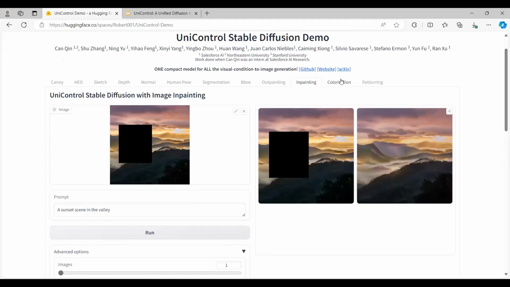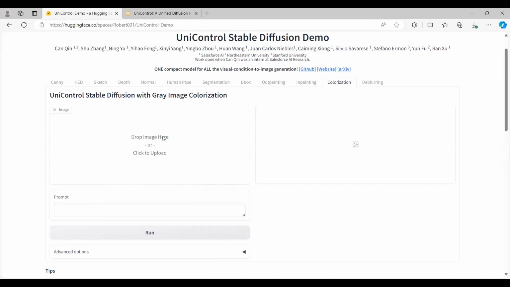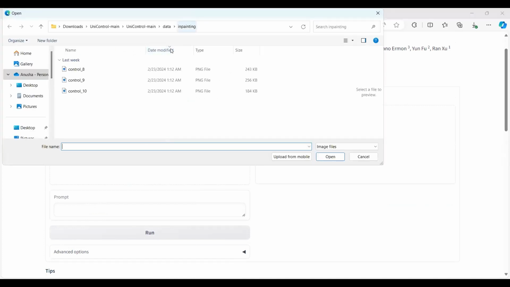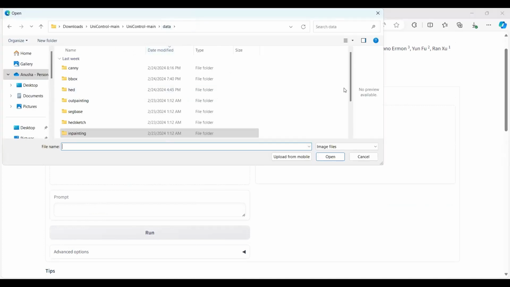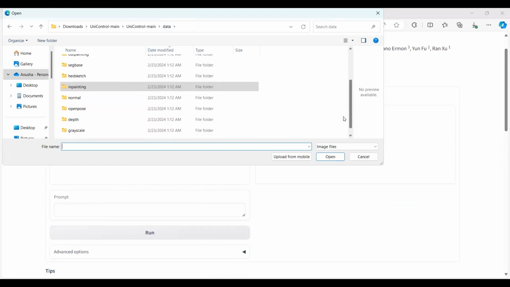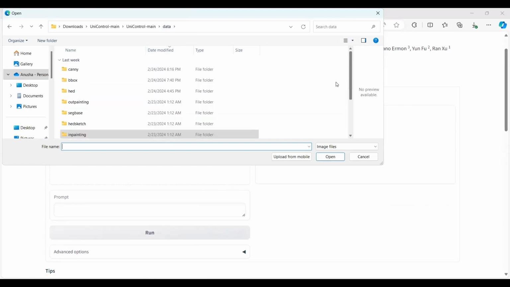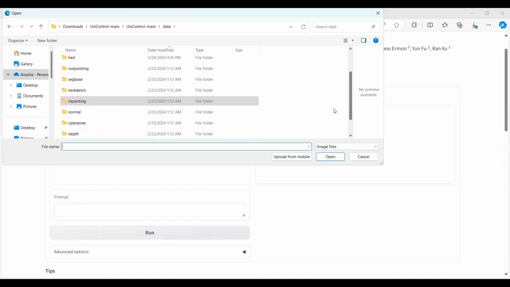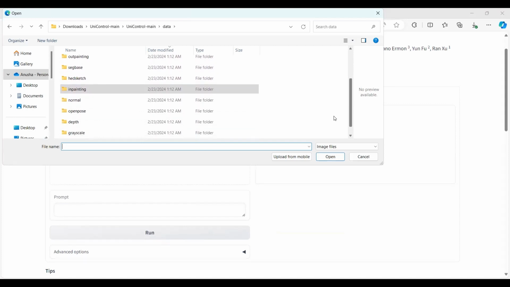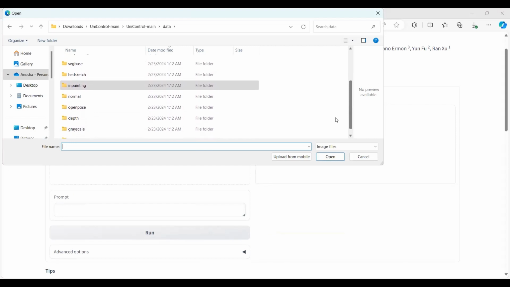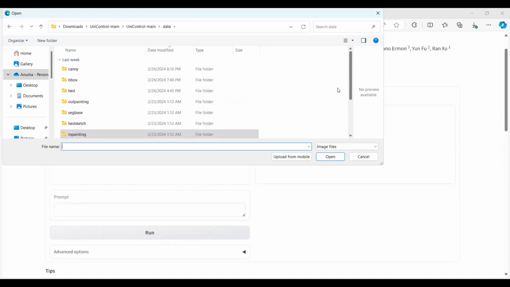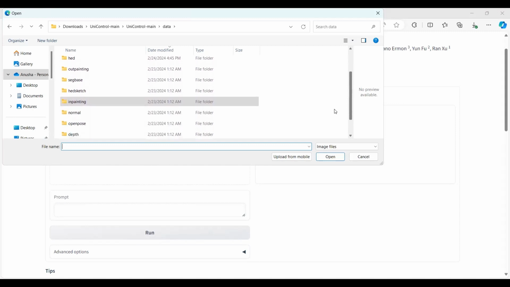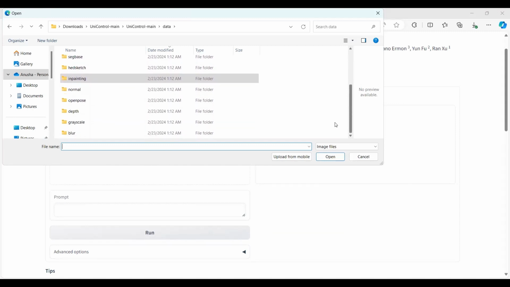So the next thing is colorization. So here I'm gonna select an image that is not actually colored. It's a black and white image. So I'm just going to give this as a colorization, which is in data, which comes under outpainting is done, open face and grayscale.